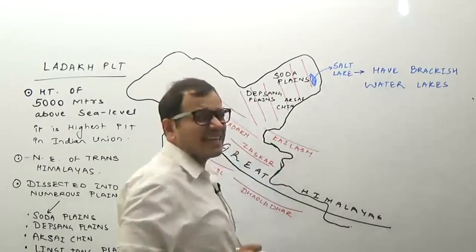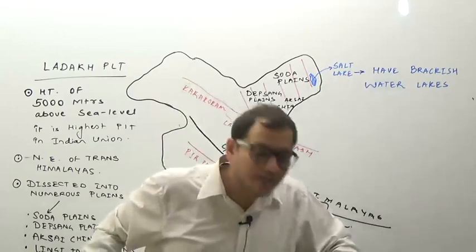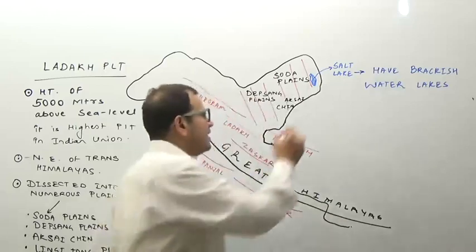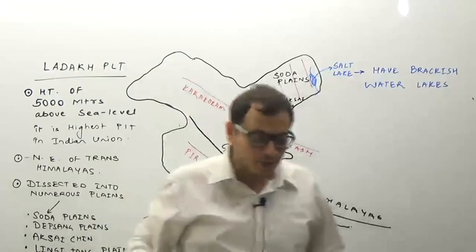So where is the Great Salt Lake located? It is located in the USA. Where is the Salt Lake located? It is located in the Aksai Chin region, in the Leh Ladakh Plateau region.